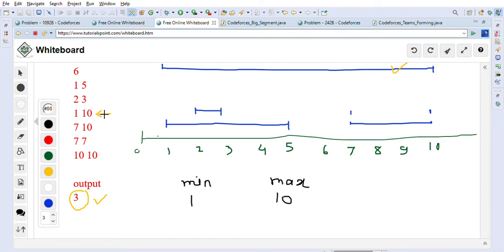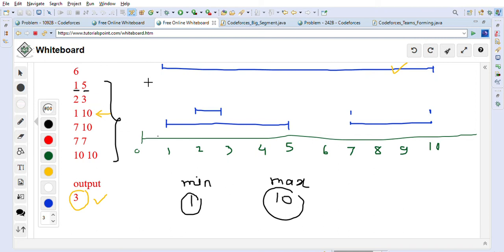So after this is done, then we will capture all these left values in one left array and right values in one right array, right? After that we will go through all the left and right array for all these 6 segments, and whenever we find a segment with minimum value 1 and maximum value 10, that is the segment that actually covers all other segments, right? That is the largest segment and it is covering all the segments. So this is the logic to solve the problem.